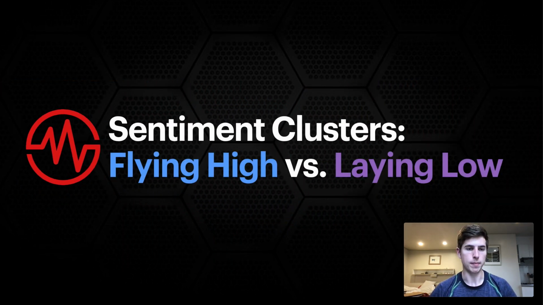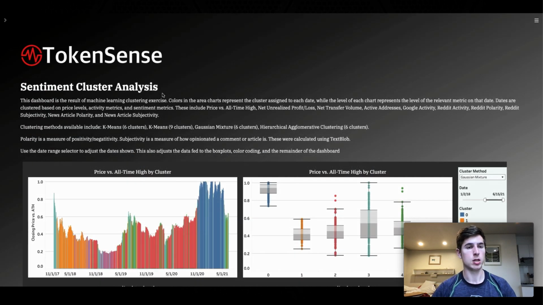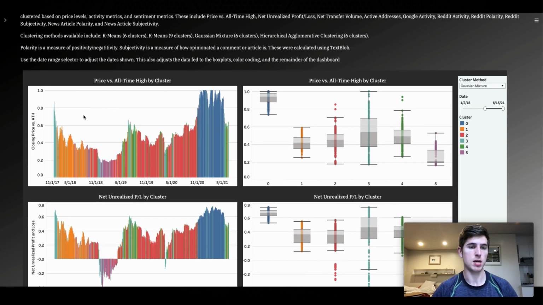So let's get into it. I'll show a quick demo of when everything's going right, the blue cluster, versus when everything's kind of going wrong, the purple cluster. On the dashboards here, you'll see a variety of different metrics, and along the bottom you see the dates and color coding for each of our different clusters. Here we're showing price versus all-time high, for instance. On the right, you see a box plot distribution for each of our clusters for the given metric.